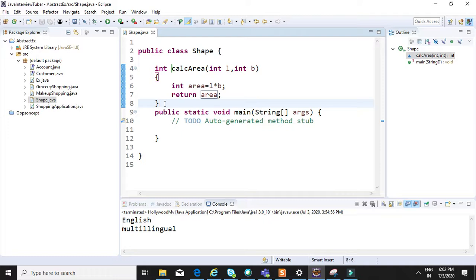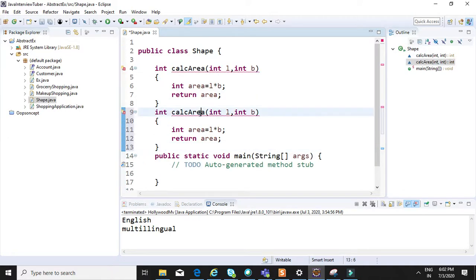I'll create another function. The name should be the same, but the parameter can be different, either the number of parameters or the type of parameter. So I am putting only one parameter. Suppose this will calculate the area of a square. So the area of a square is L into L. We are seeing the function name is the same but the parameter is different, and the return type is also the same, int. And here I am creating an object of class Shape.